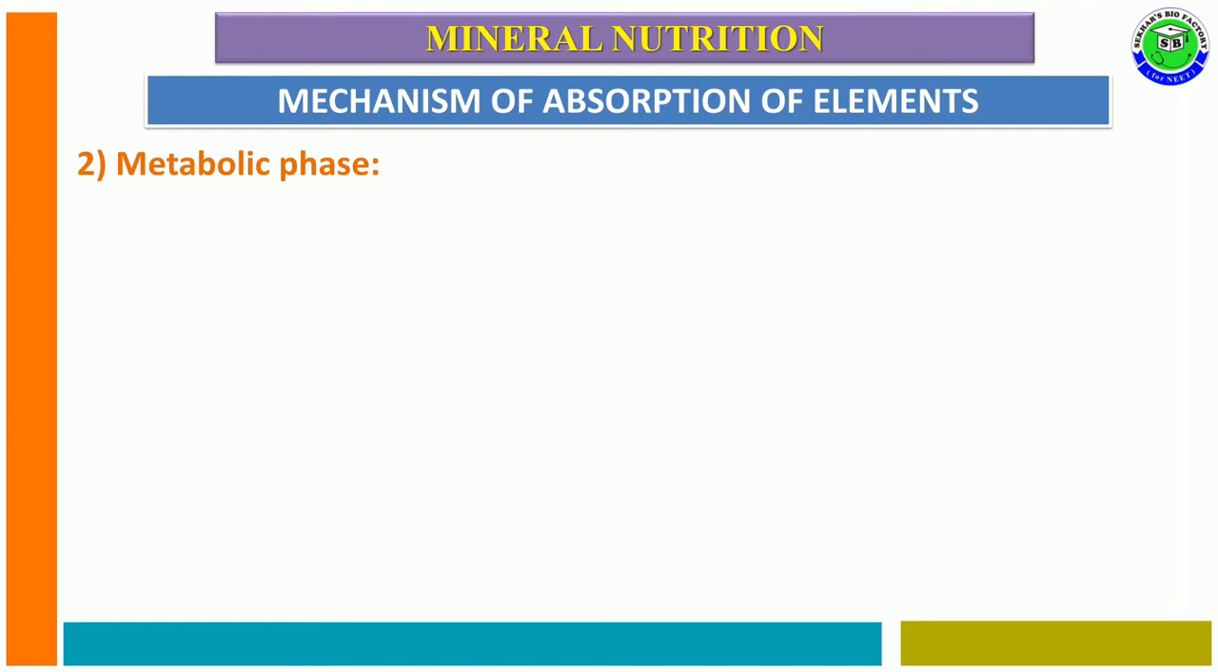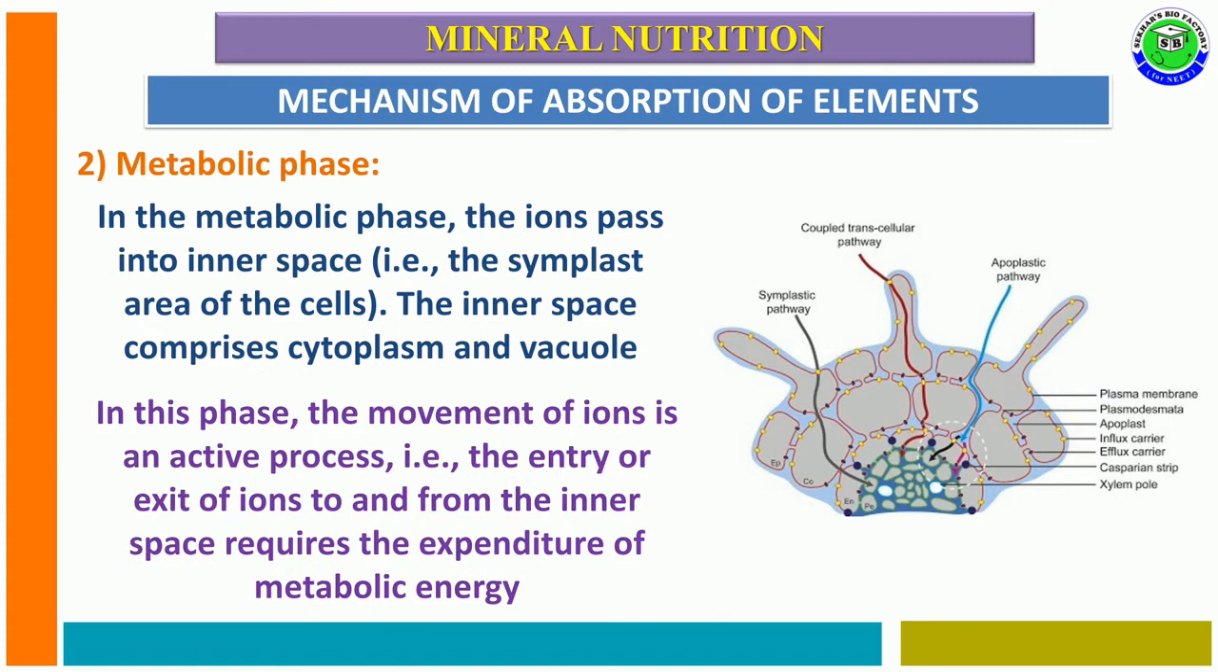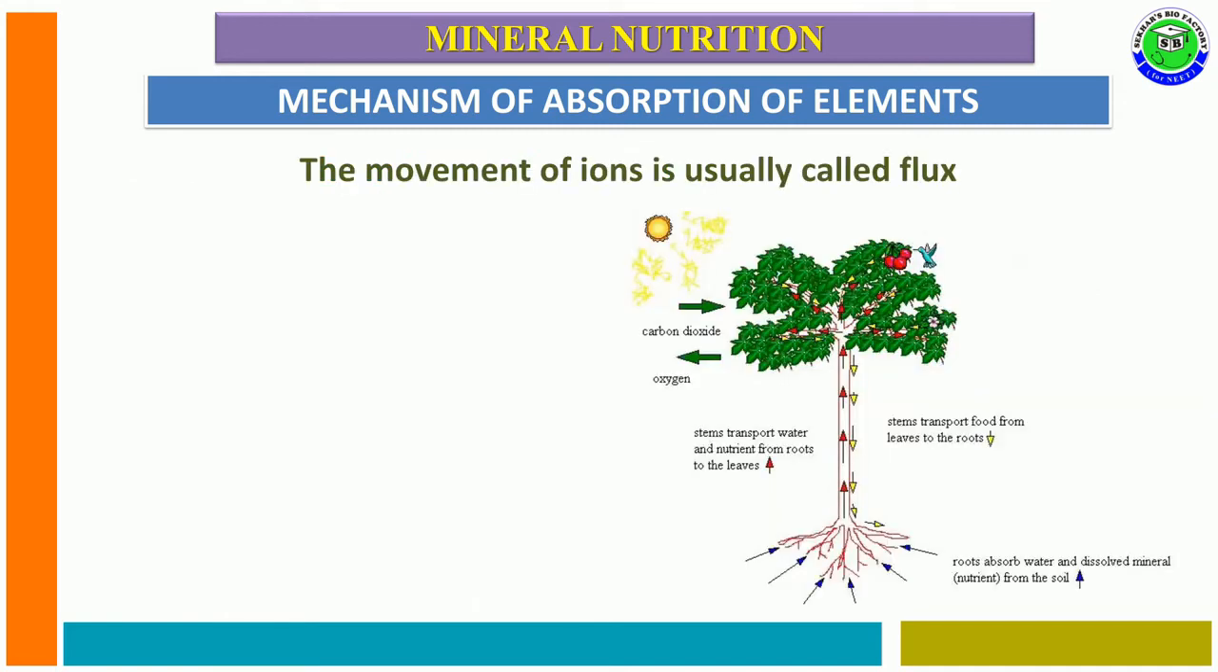In the second phase, called the metabolic phase, there is uptake of ions, and these ions pass into the inner space, which is nothing but the inside of the cell. It is either the cytoplasm or the vacuole. At this time, the movement of these ions utilizes ATP energy and is called active transport. Sometimes these mineral ions may enter or exit from the cell, especially in the inner space. It requires metabolic energy in the form of ATP, so this movement is called active transport.